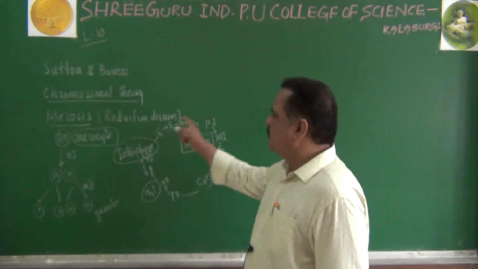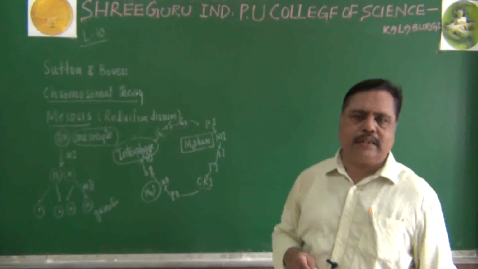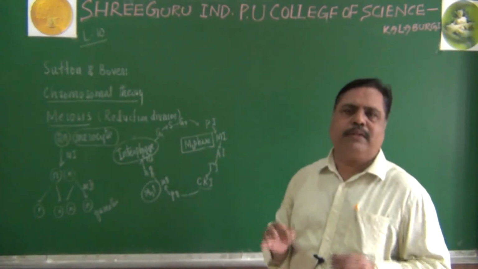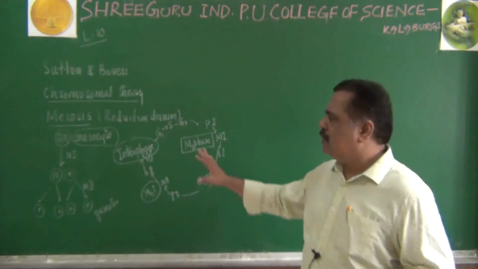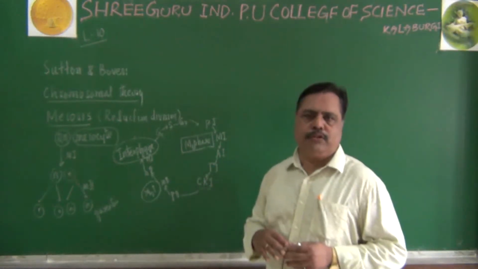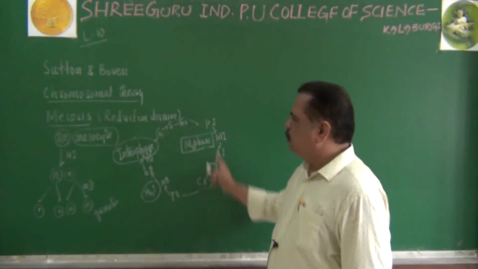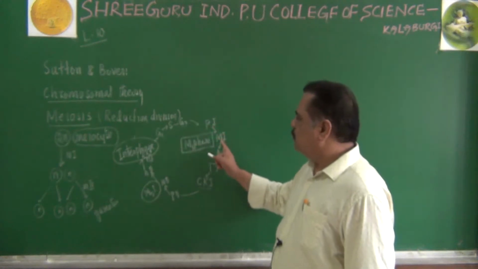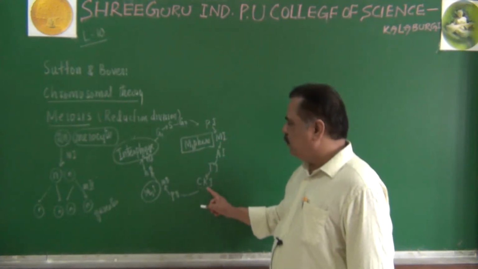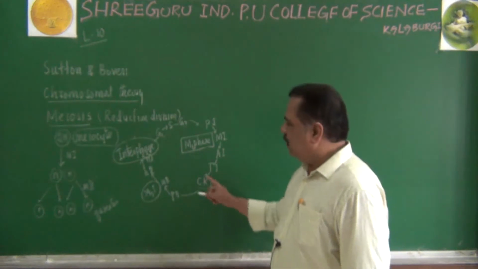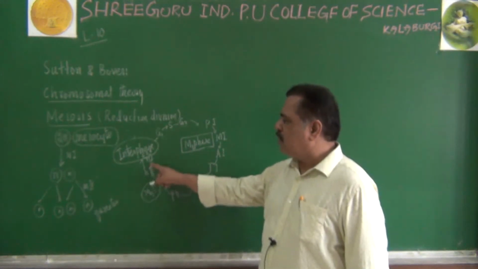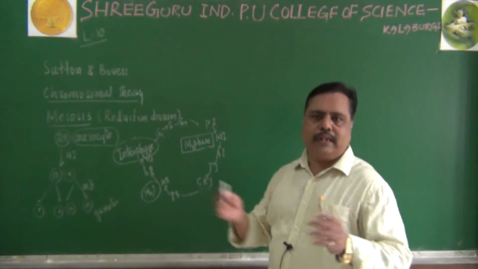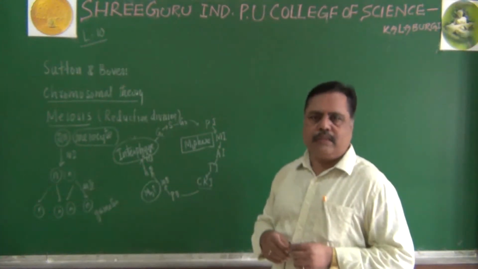This is the cell cycle. You may recall this, in the first year you have studied about it. If not, once again go through that chapter. Meiosis is an important type of cell division occurring in sexually reproducing organisms. Let us come to this point. G1 phase, S phase, G2 phase. Again prophase 1, metaphase 1, anaphase 1, telophase 1 and cytokinesis 1. Then prophase 2, metaphase 2, anaphase 2, telophase 2. Then cytokinesis 2. Finally we will get the gametes, otherwise reproductive cells are formed here.